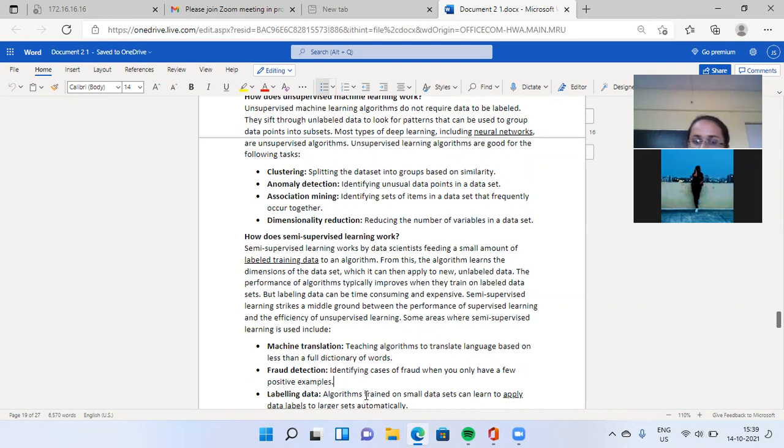Yes, this process is time consuming. You have to label each and every piece of data. It consumes your time, and that is expensive.